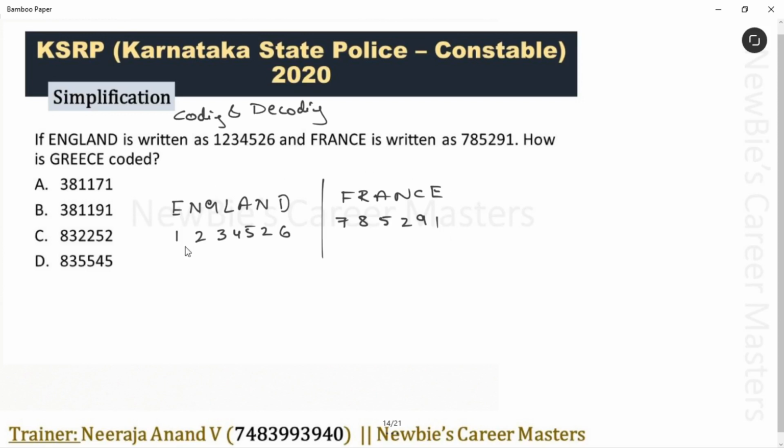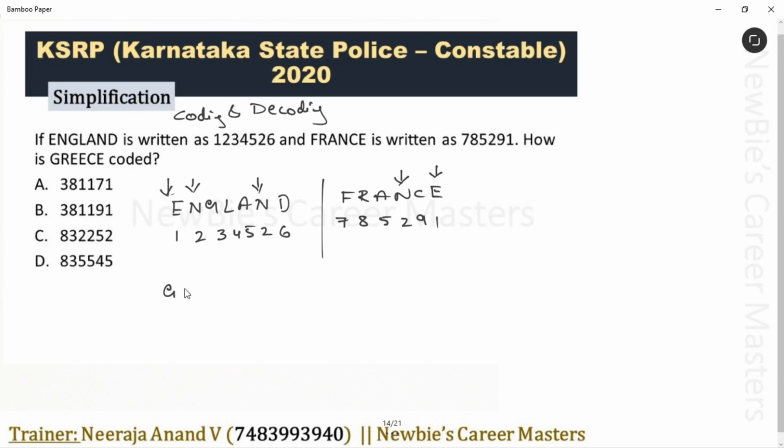In this pattern questions, you have to check it properly. See, we have E here and also here. Check the number. E is coded as 1 and here also it is coded as 1. Let's check the N. N is coded as 2. Here it is also 2 and here it is also 2. Then it's a very basic question from coding and decoding. See, E is 1, N is 2, G is 3, L is 4. No need to dig it and check it more.